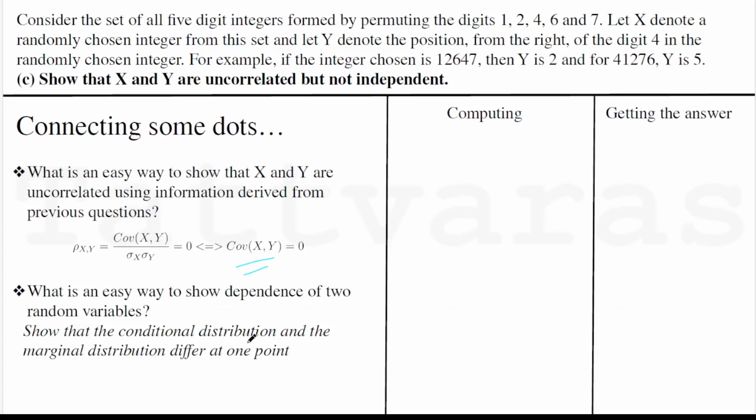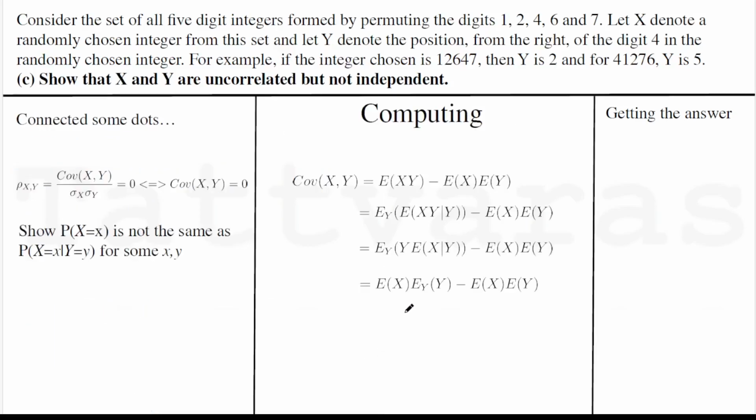And the easiest way in this case to show dependence is to show that there's one point of difference. There is one point where this probability is not matching this probability. And then that would mean that Y has a role to play. Y can influence X, and that's how you can show dependence.